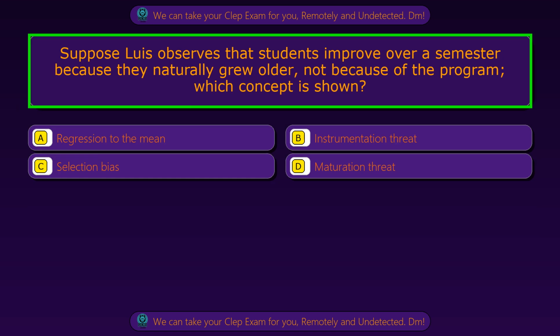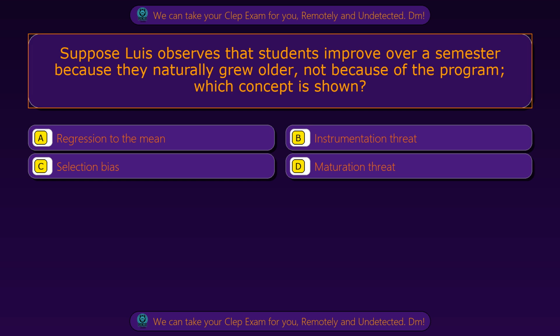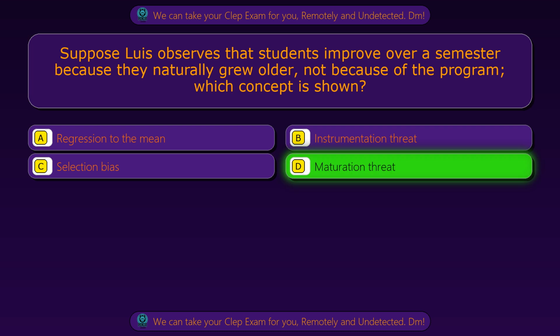Question 97. Suppose Luis observes that students improve over a semester because they naturally grew older, not because of the program. Which concept is shown? Option A, regression to the mean. Option B, instrumentation threat. Option C, selection bias. Option D, maturation threat. The correct answer is option D, maturation threat.